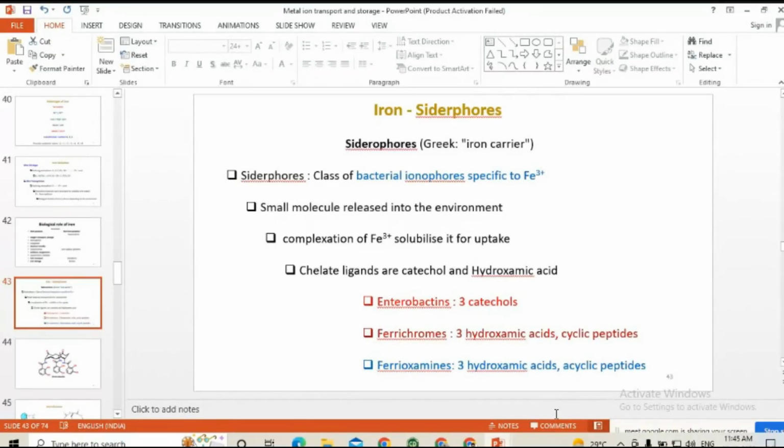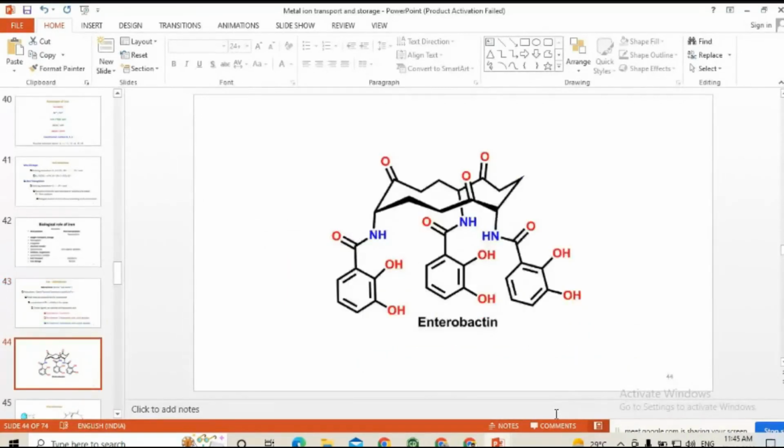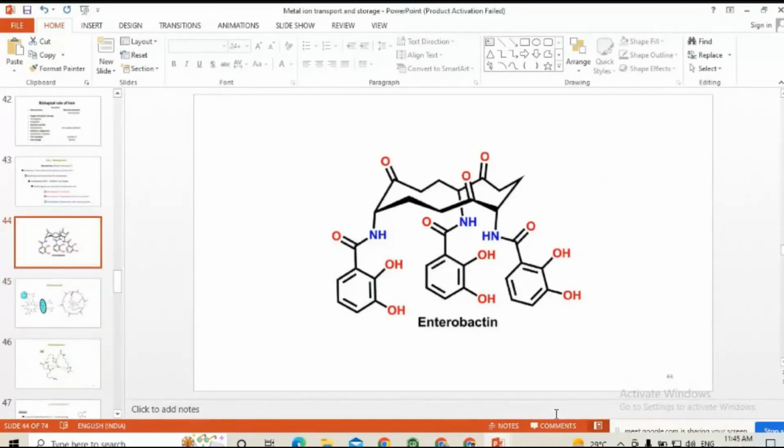There are three kinds of iron carriers: enterobactin, ferrichromes and ferrioximes. Enterobactin contains 3 catechols, whereas ferrichrome contains 3 hydroxamic acids and is a cyclic peptide. Ferrioxime also has 3 hydroxamic acids, but it is an acyclic peptide. Depending upon the need, it tunes its environment, whether cyclic or acyclic is needed. Here you can see enterobactin, the small molecule with the 3 catechol ring systems.